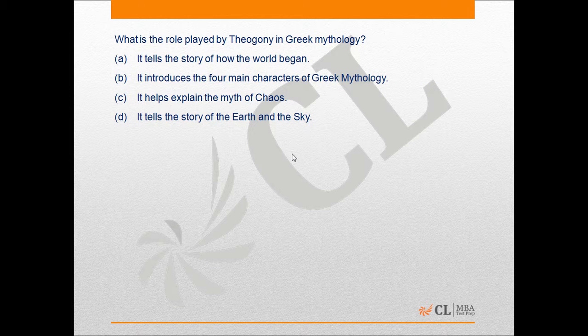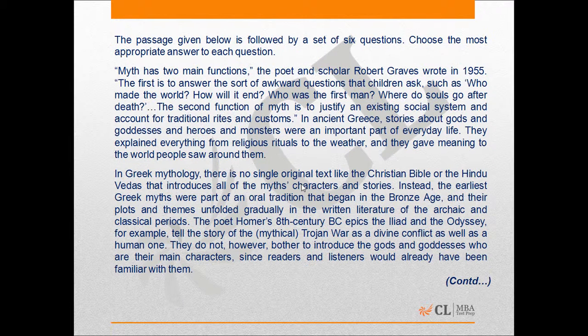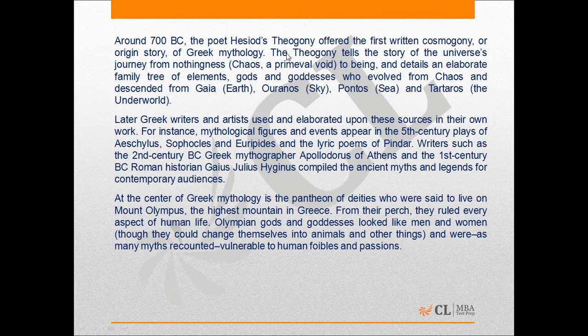What is the role played by theogony in Greek mythology? Let us refer to the second line of the third paragraph. The second line says, the theogony tells the story of the universe's journey from nothingness to being and details an elaborate family tree of elements, gods and goddesses who evolved from chaos and descended from Gaia, Uranos, Pontos and Tartaros. Let us look at the options.